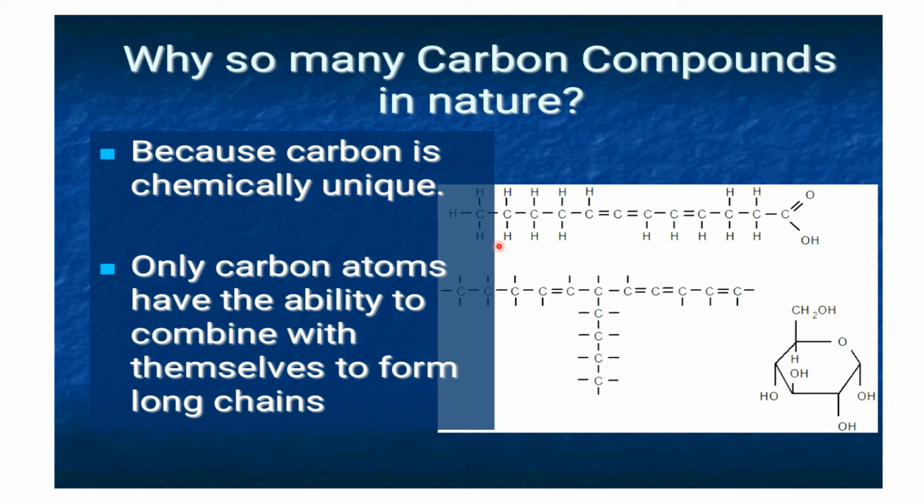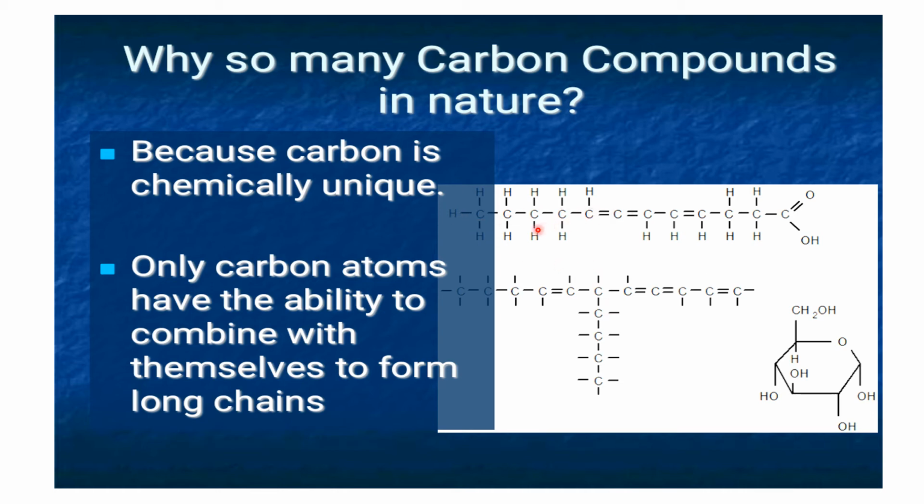The main point that you should know under carbon is the chemical property of carbon. The chemical nature of carbon is so unique that it can combine with itself to form a long chain of carbons, and this long chain of carbon can be a straight chain or a broken chain also. Here you can see a straight chain.